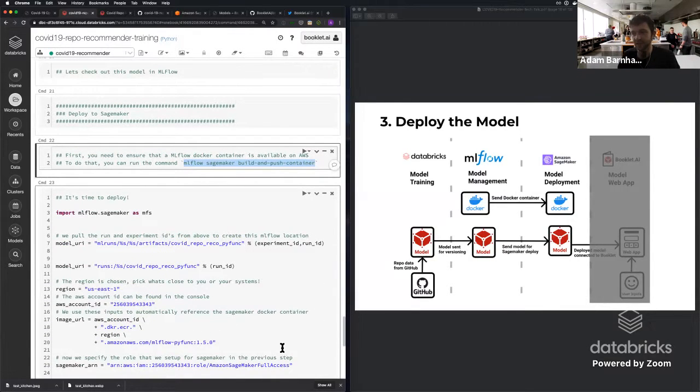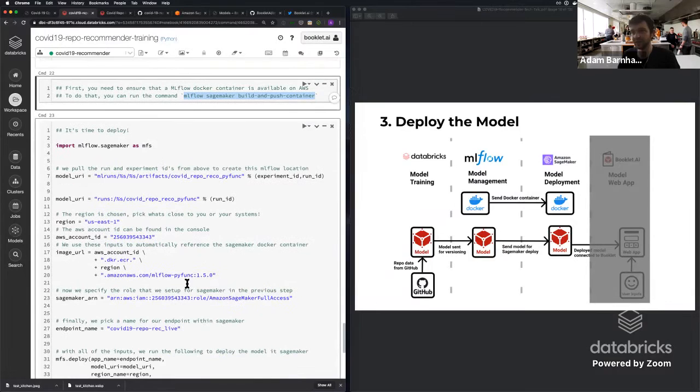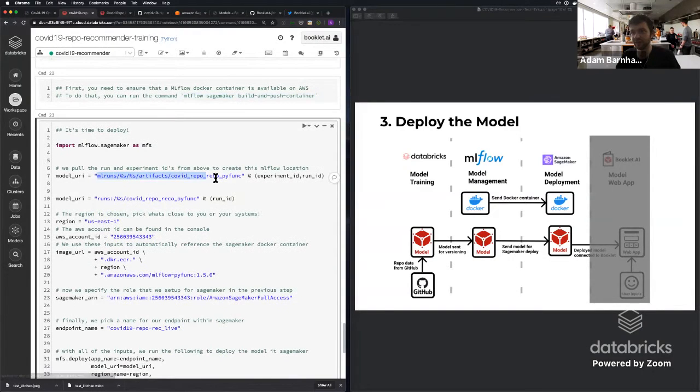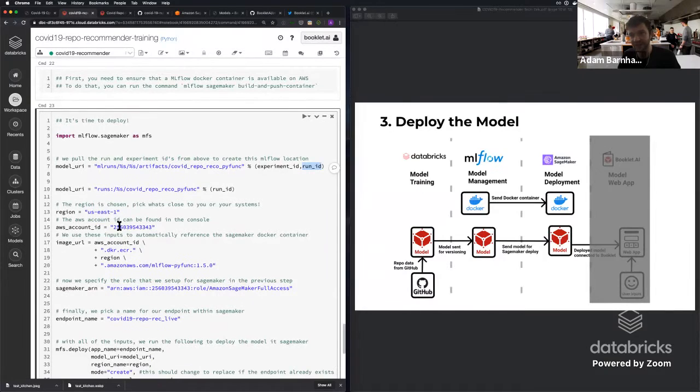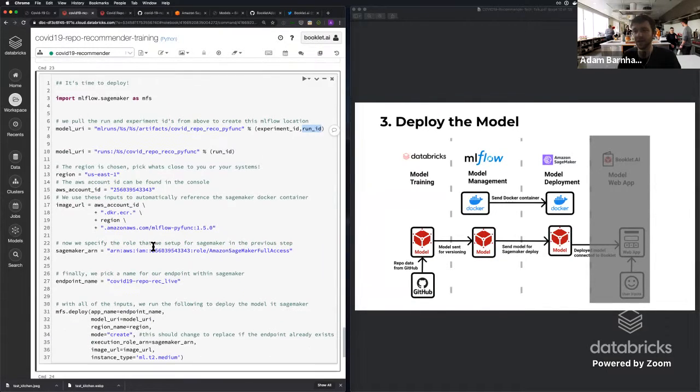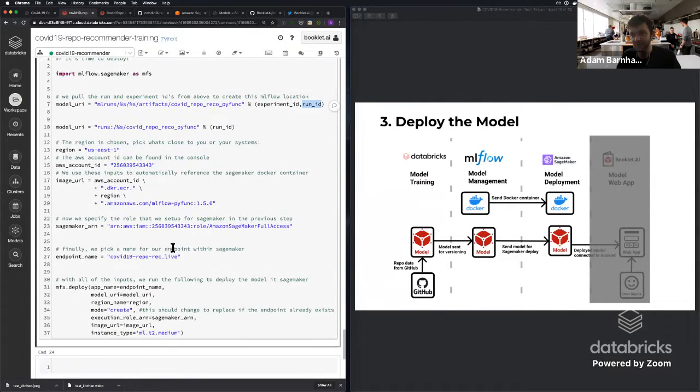So in this case, to talk through this a little bit, we're referencing the model that we ran before using this. We have the experiment ID and the run ID from MLflow. And then what we want to do is we actually want to put in our account ID, we want to put in our region, and then we're going to set up a couple of permission systems. And in our case, we want to set up the endpoint name. So we want to go ahead and send this endpoint into AWS SageMaker so the model is available.